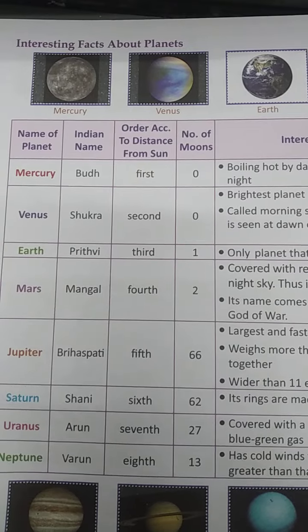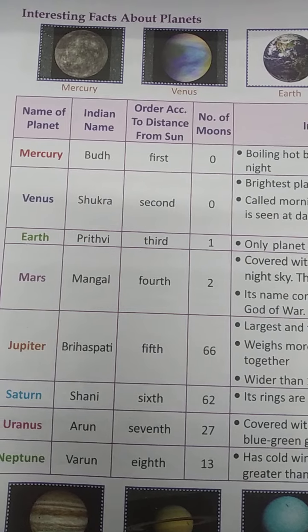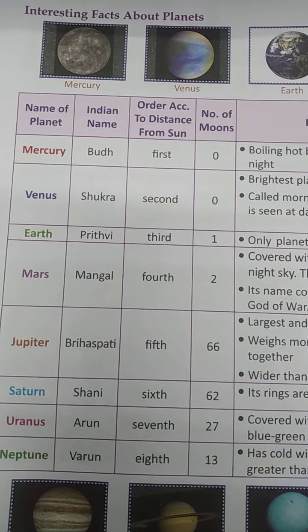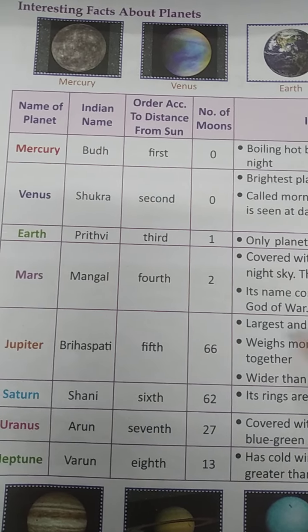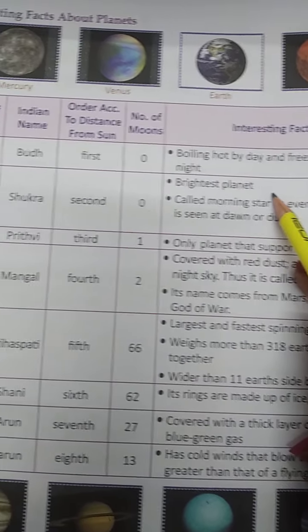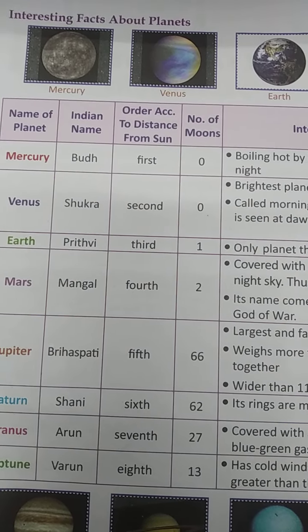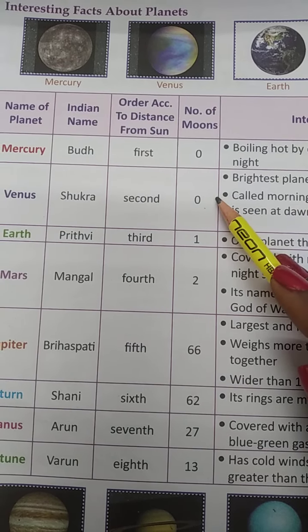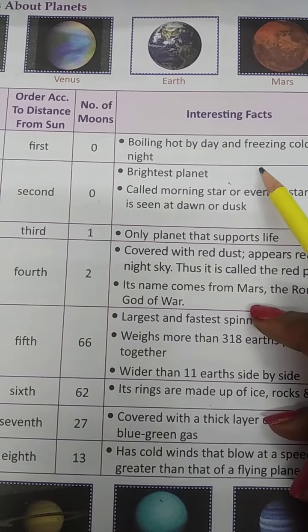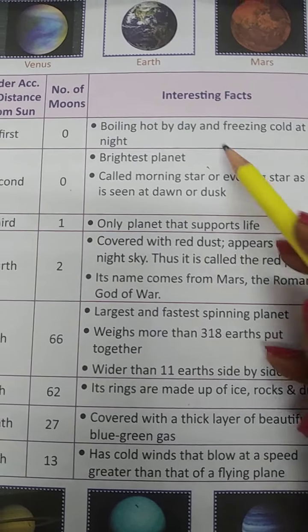Here is a table in which some interesting facts are there about the planets. There are different columns in this table: the name of the planet, the Indian name, the order according to distance from the sun, the number of moons, and an interesting fact about the planet. So the Indian name of Mercury is Budh, the distance from the sun is first, the number of moons is 0, and the interesting fact is it is boiling hot by day and freezing cold at night.